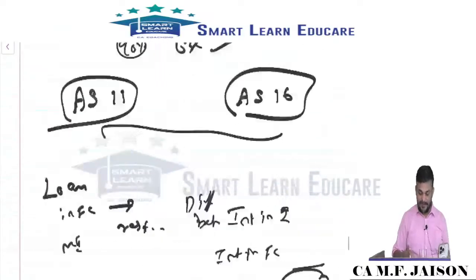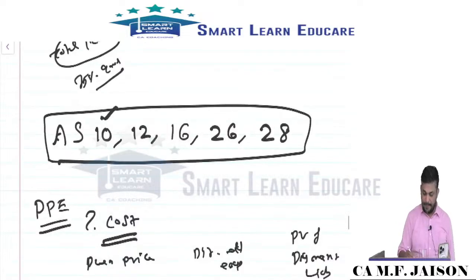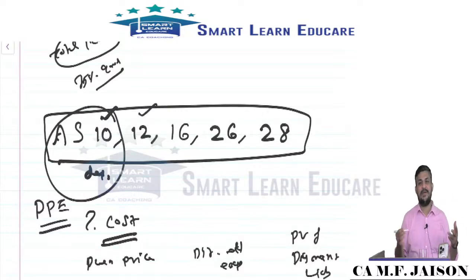Core part of these standards: AS 10, AS 12. AS 10's initial recognition, revaluation profit, depreciation is the core part. Other things like change in liability and all are not so considered core part, my dear friends.